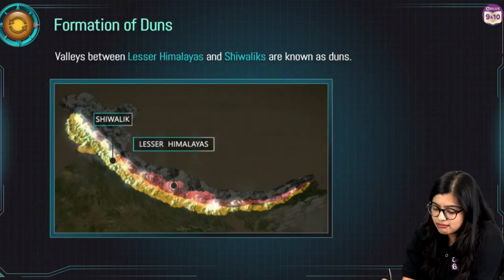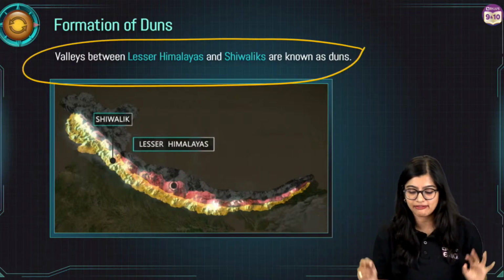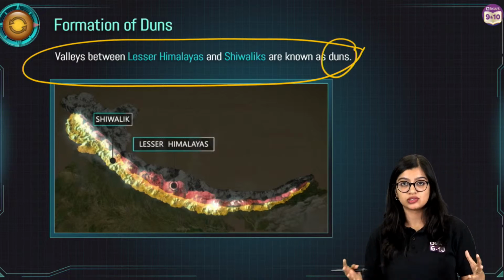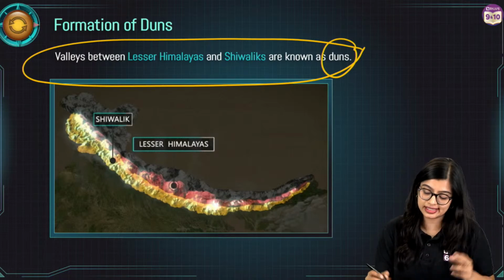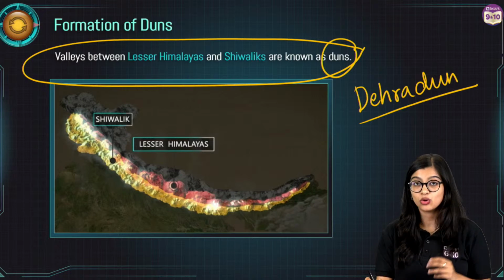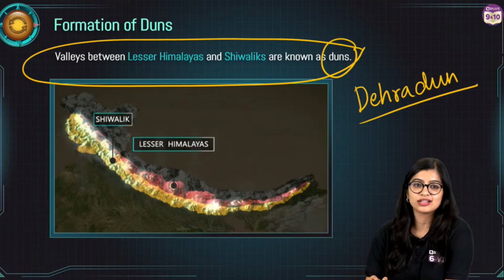Now in regions or in valleys, what are valleys? The spaces that we find between the mountain ranges, we find something called as duns, right? So I hope I'm getting it right. Now when I say dun, the first thing that comes to our mind is Dehradun. Yes, exactly. So Dehradun that is there.